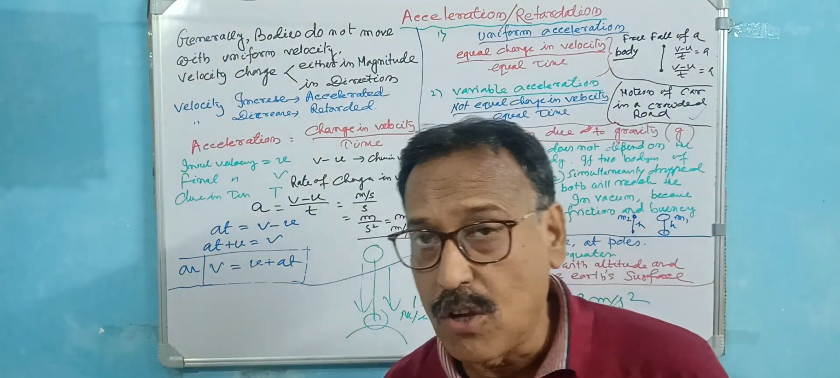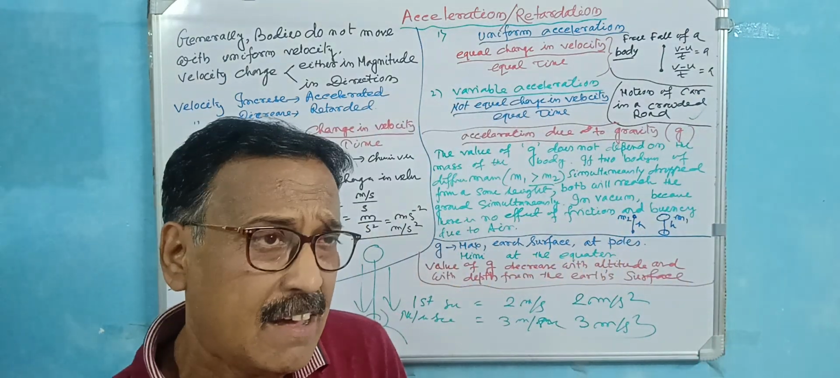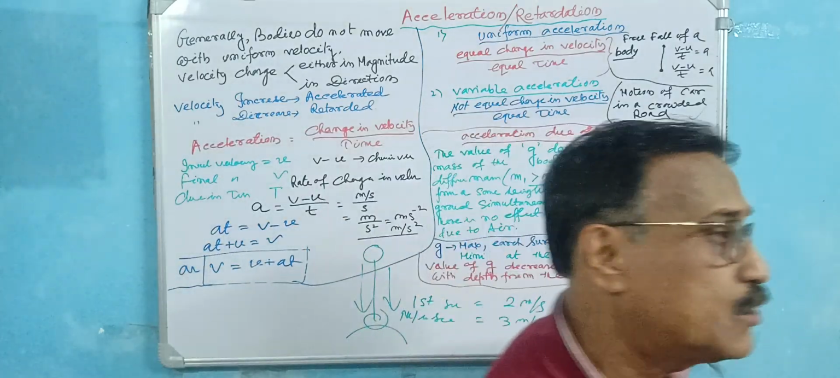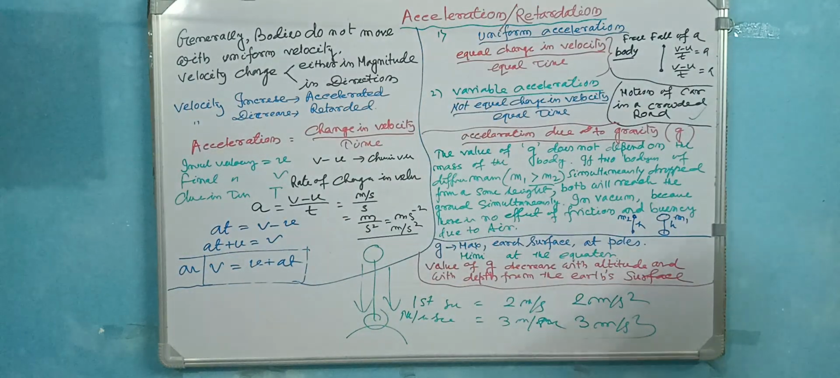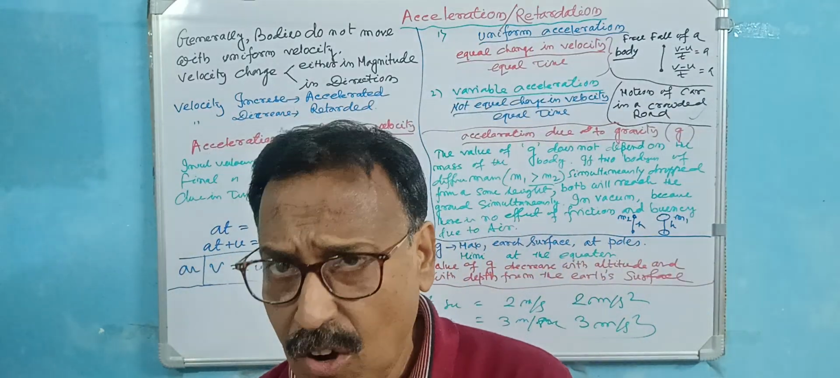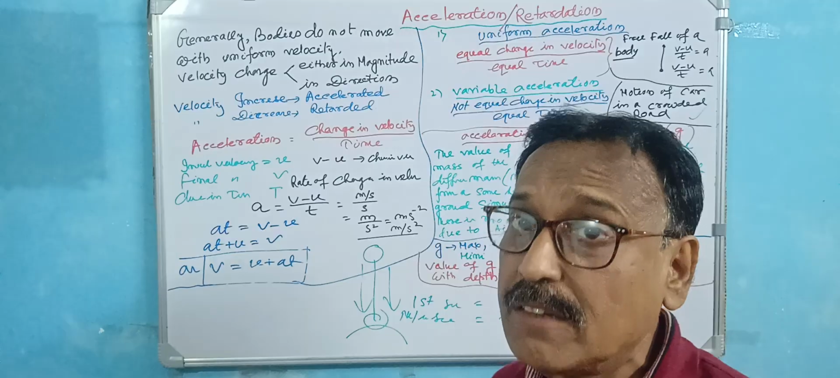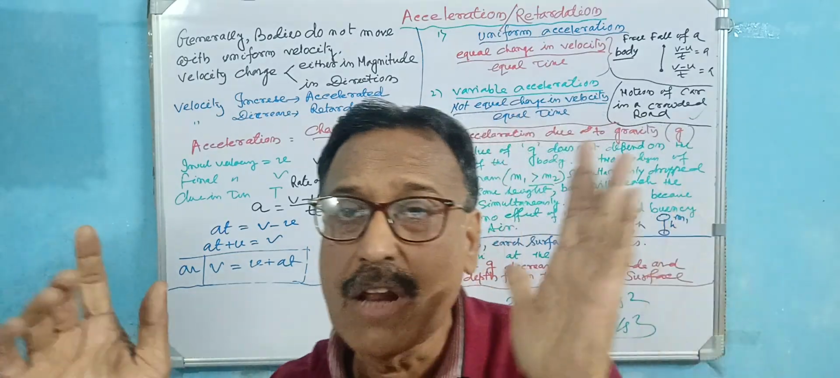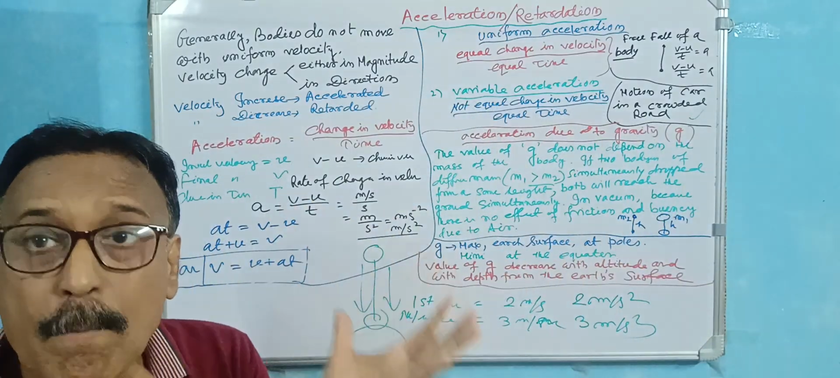Acceleration due to gravity is a constant value. This is 9.81 meter per second square, or 981 centimeter per second square. The approximate idea is 10 for calculation. But one very important thing: acceleration due to gravity does not depend on the mass of the body.